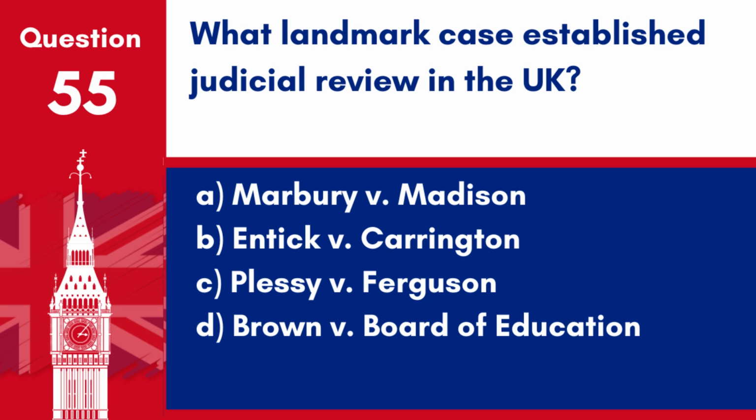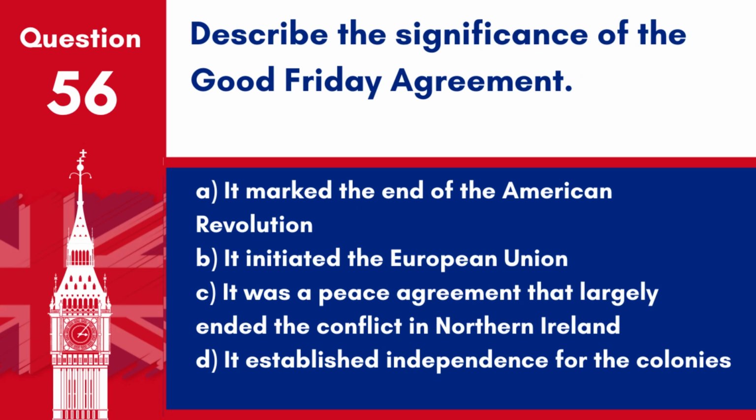Question 55. What landmark case established judicial review in the UK? A. Marbury v. Madison. B. Entick v. Carrington. C. Plessy v. Ferguson. D. Brown v. Board of Education. Answer: B. Entick v. Carrington. This 1765 case established the principle of judicial review in the UK, emphasising the importance of individual rights and the limits of governmental power.